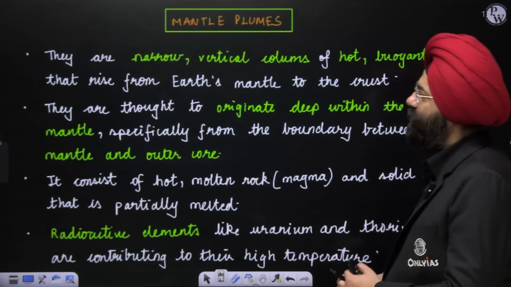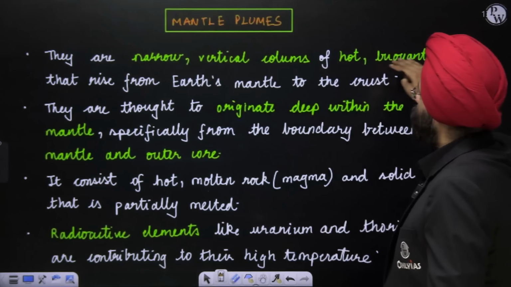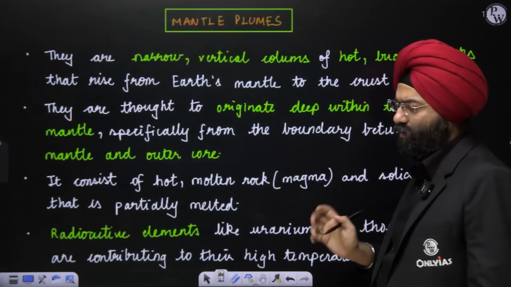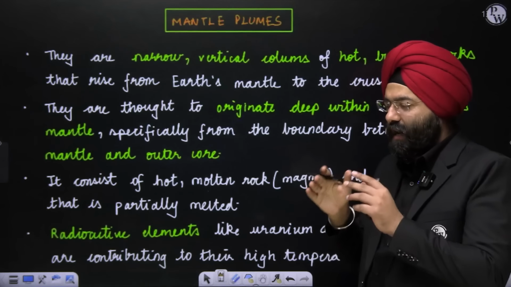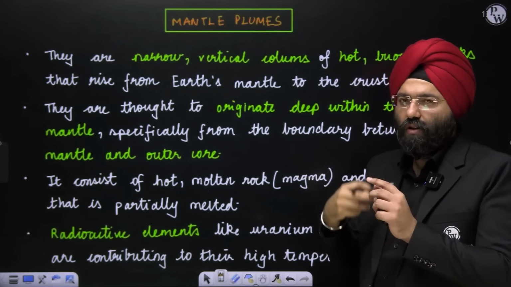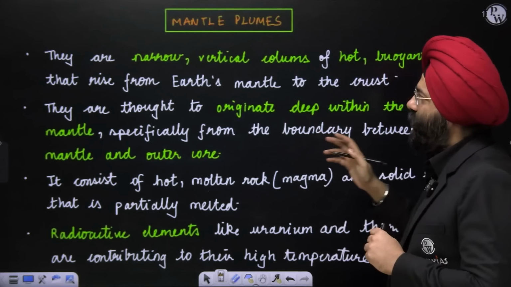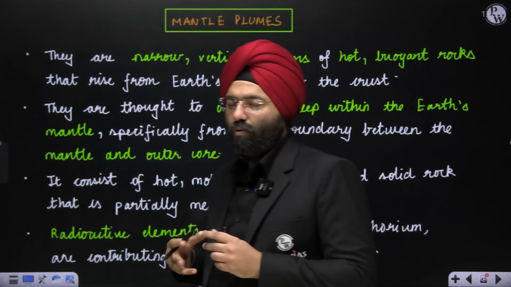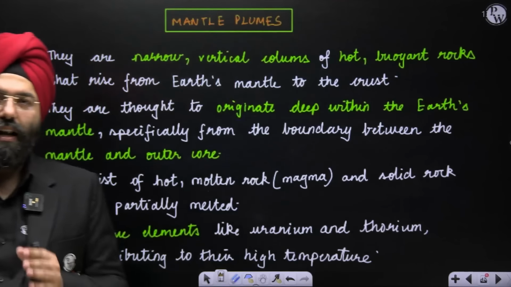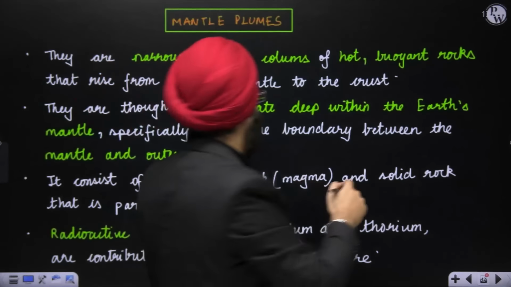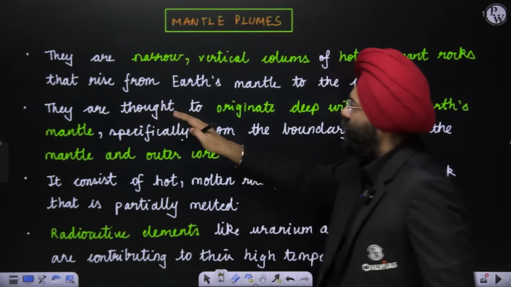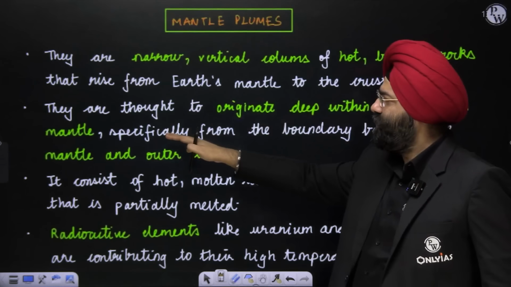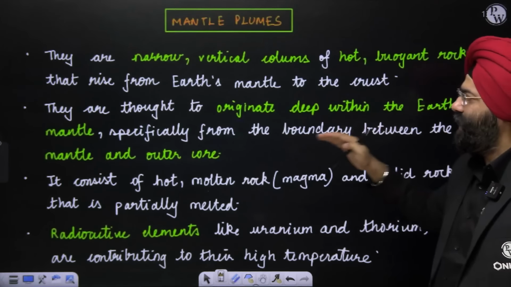See, what happens is, these are narrow vertical columns of hot, buoyant rocks that rise from the Earth's mantle to the crust. Because of the energy that is generated by radioactive decay and all, you will realize that vertical columns of hot, buoyant rocks, basically we're talking about magma, will rise and move upwards. They are thought to originate deep within the Earth's mantle, specifically from the boundary between the mantle and the outer core.